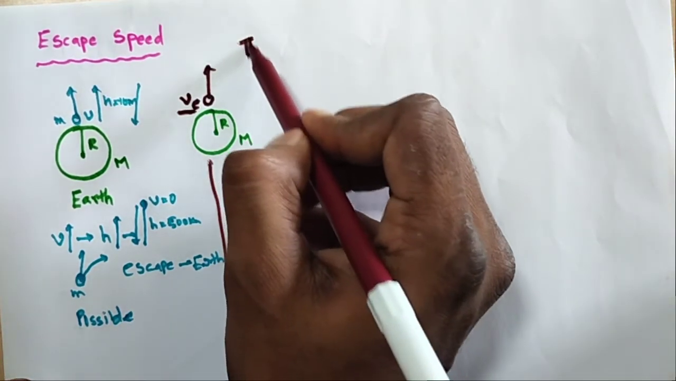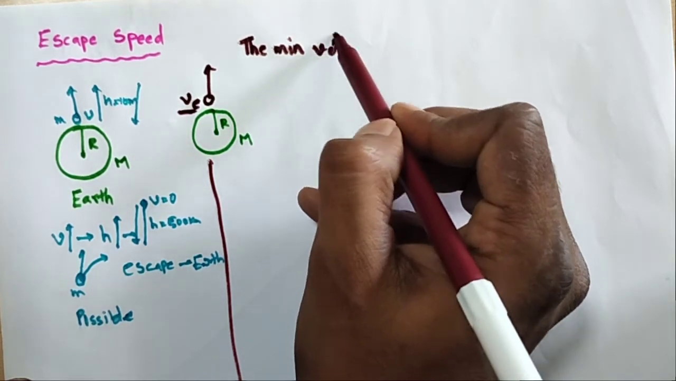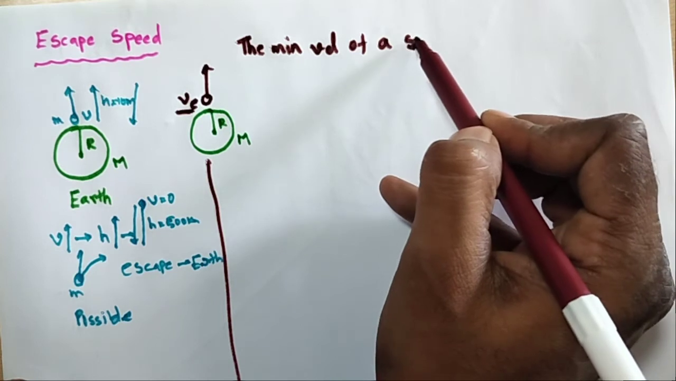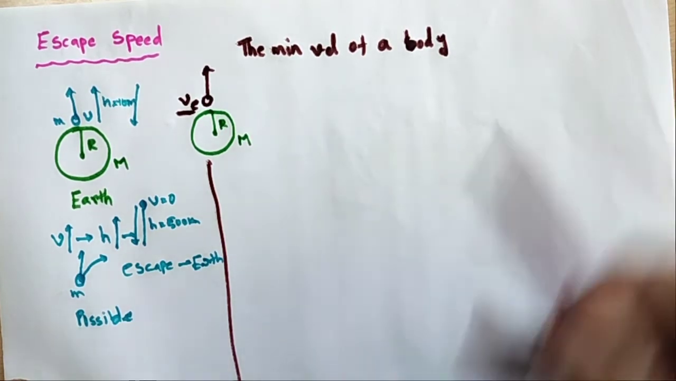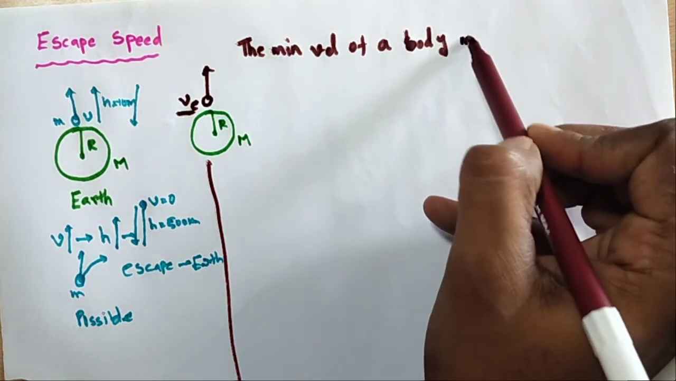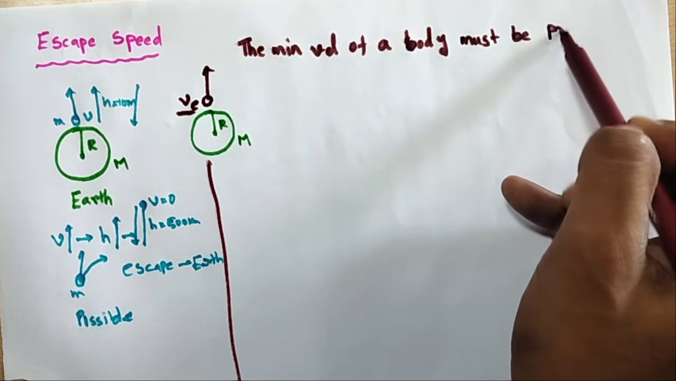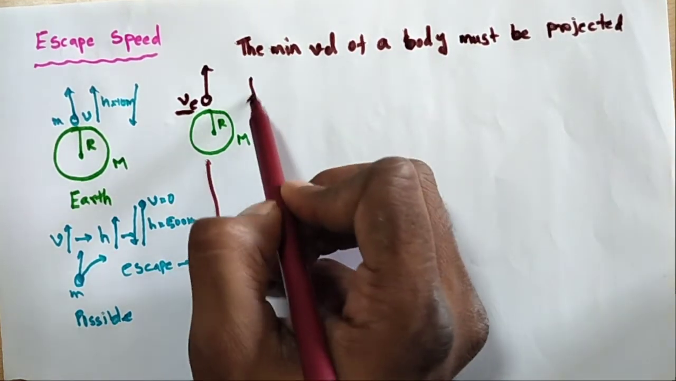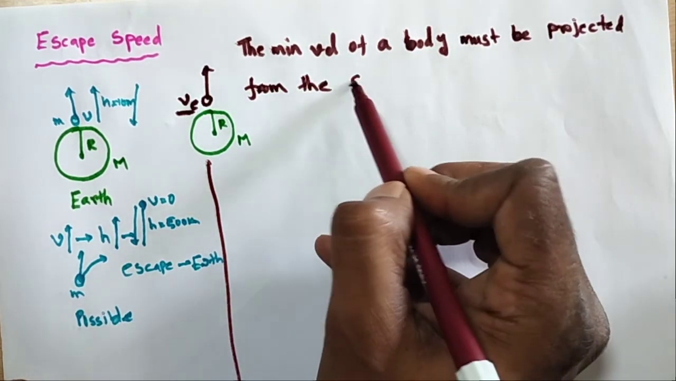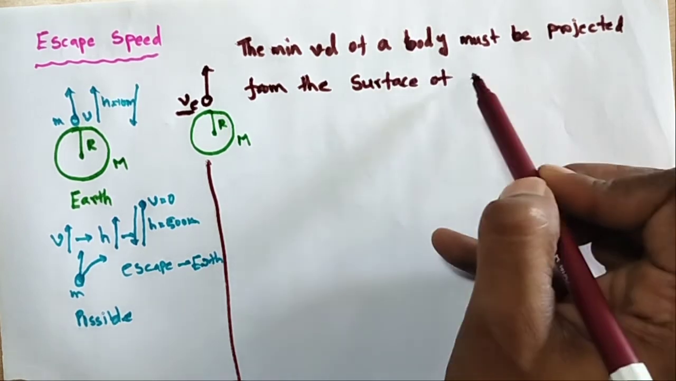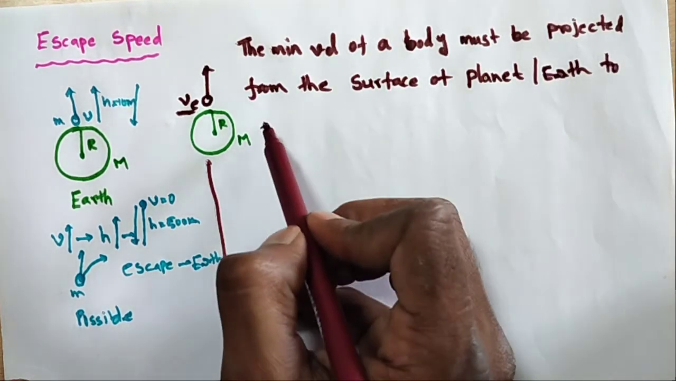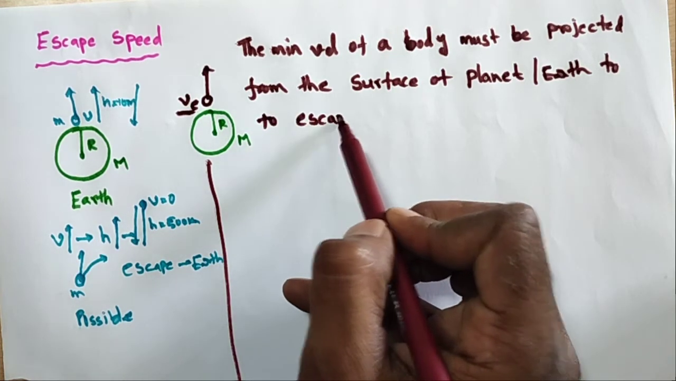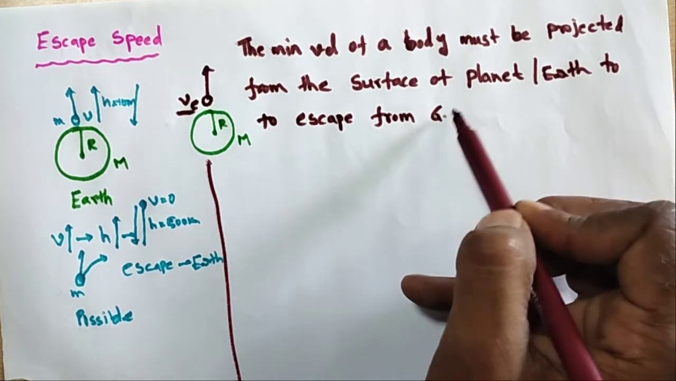So what is the escape speed? Here I am writing the definition. The minimum velocity of a body that must be projected from the surface of a planet or earth to escape from the gravitational field.